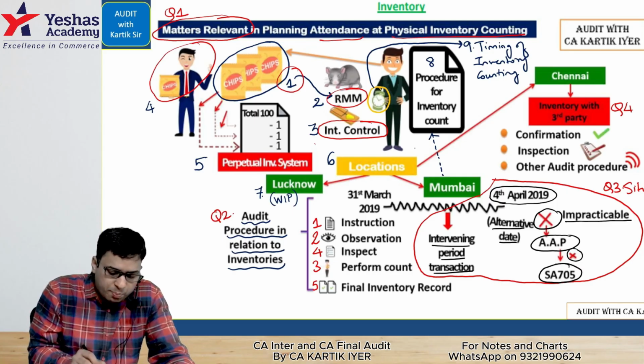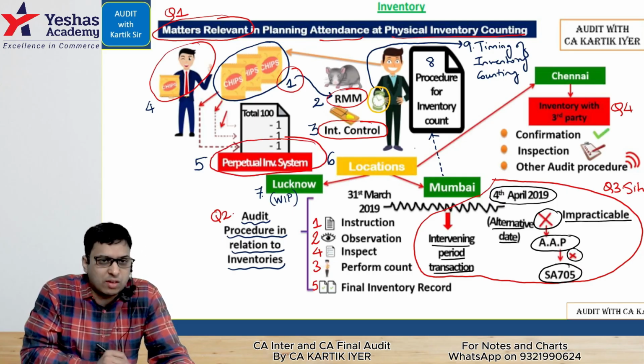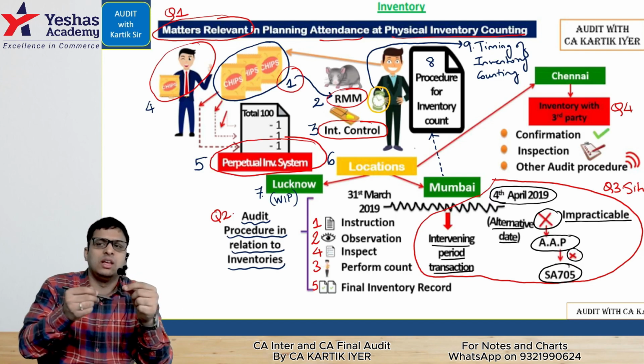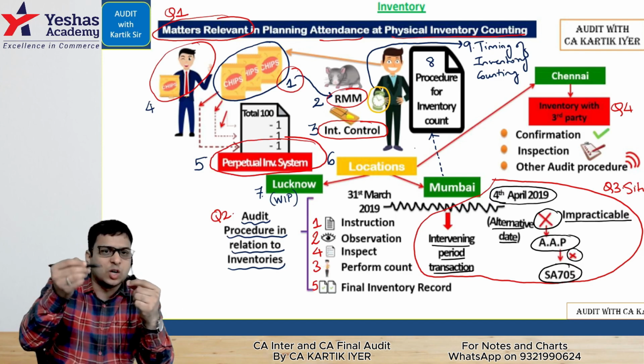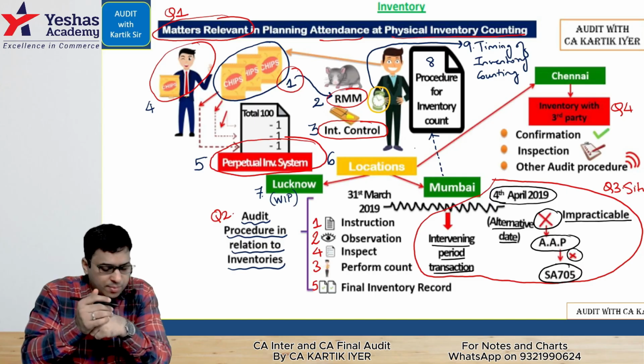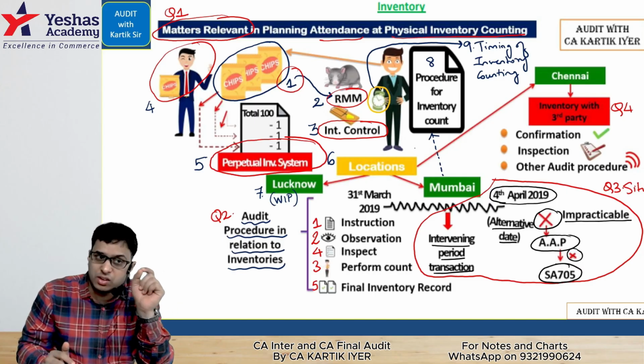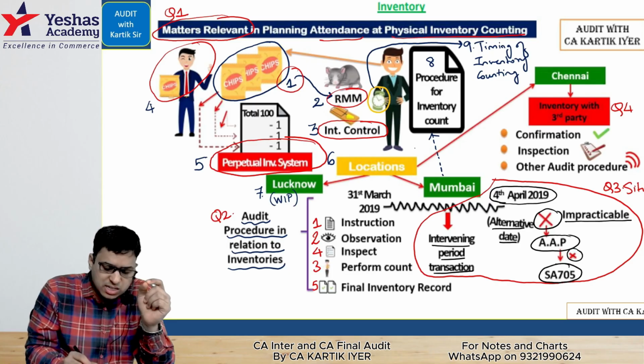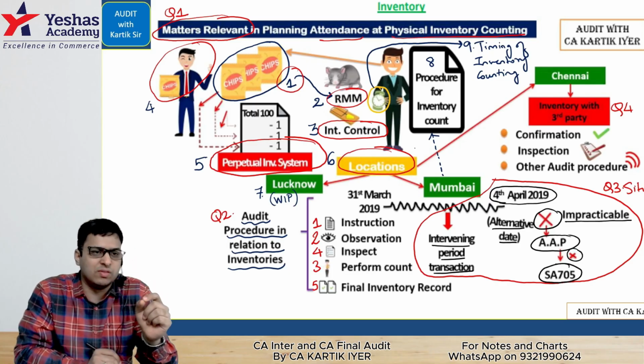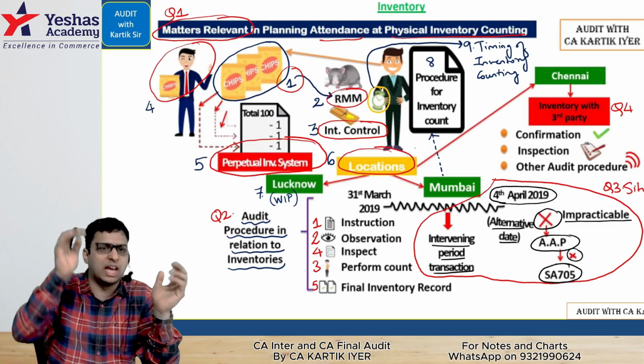Next is, do they have a perpetual inventory system which can do the calculation in relation to inventory on a continuous basis? I had given you the example of DMart, if you remember, in our class. Next is location of the inventory. Where is the inventory located, in which godowns are they keeping it?